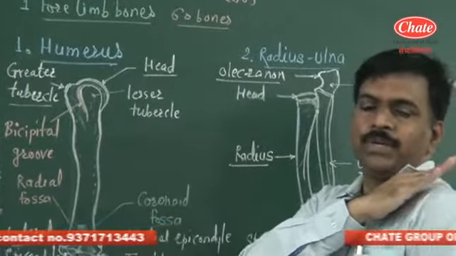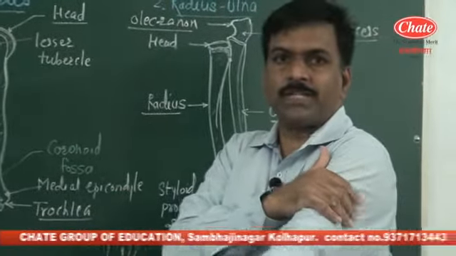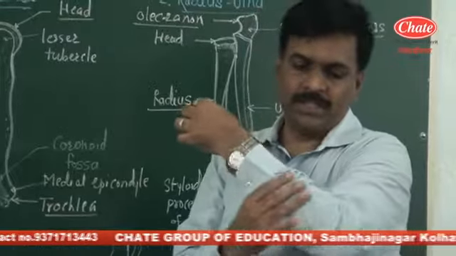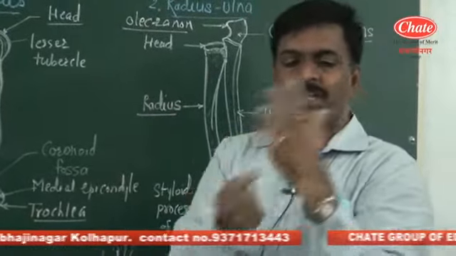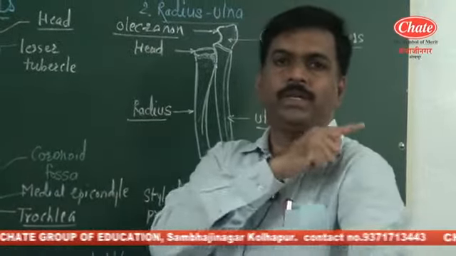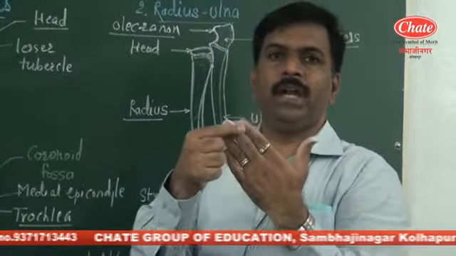the region of the forelimb between the shoulder and elbow is termed the upper arm. The region between the elbow and wrist is termed the forearm. Then this is the wrist region, then this is the palm region, while these are the fingers. So that is the upper arm, forearm, wrist, palm and fingers.